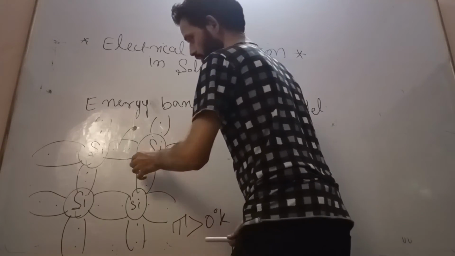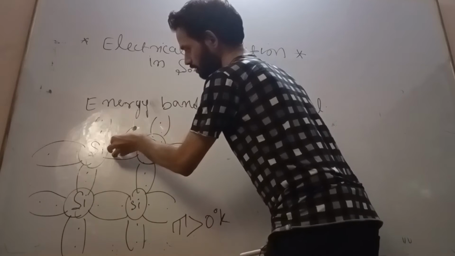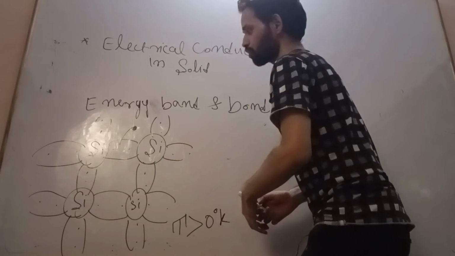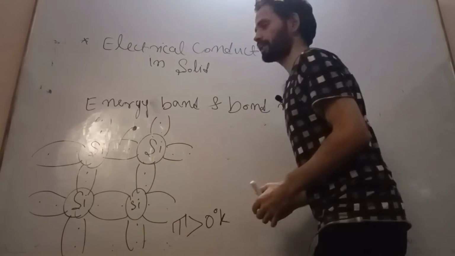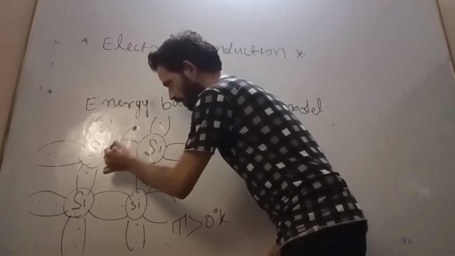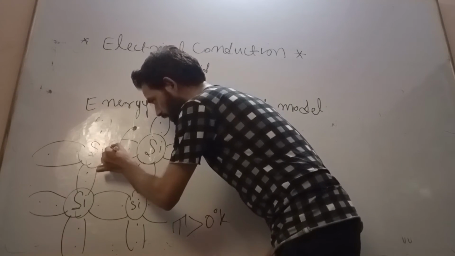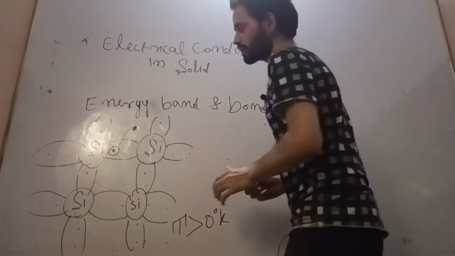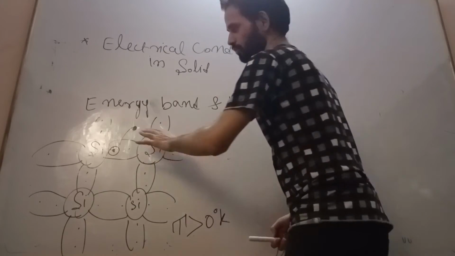Now see here, when this covalent bond breaks, there is a formation of a positively charged empty space, which gets created in the valence band.